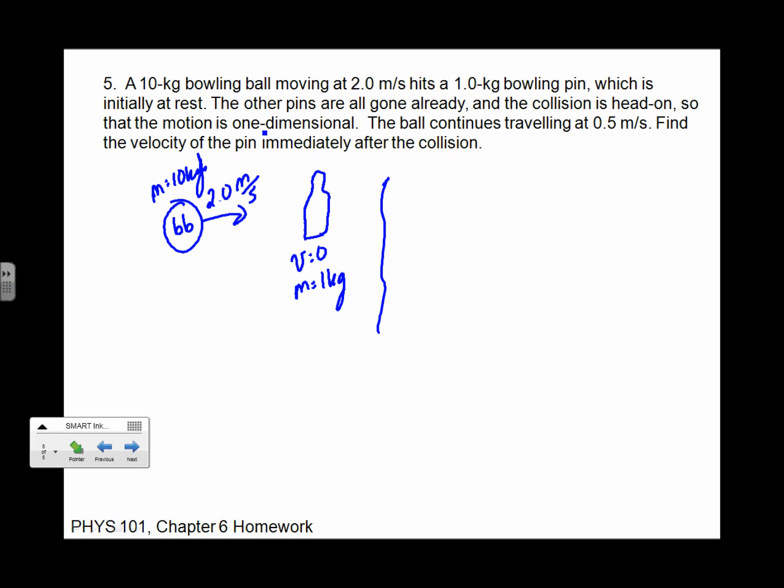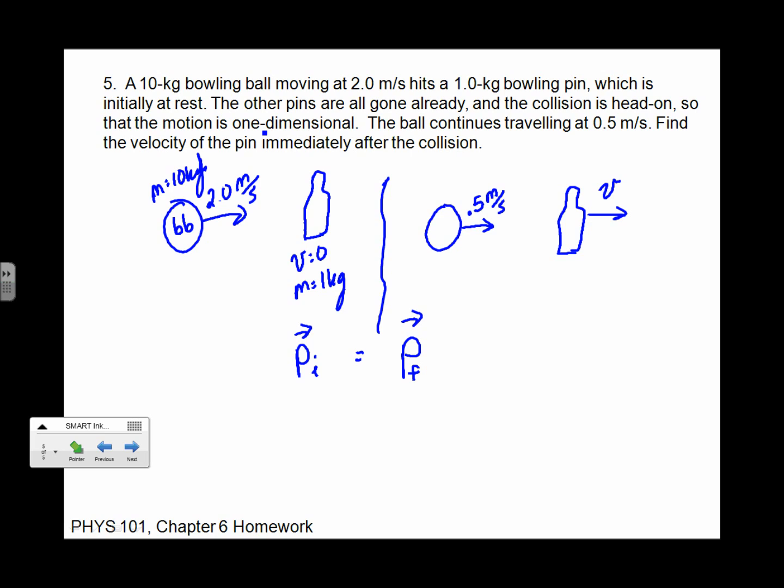And then my final state is the bowling ball continues going in the same direction, but at a slower speed, 0.5 meters per second. And I want to know what's the velocity of the pin. You can imagine that velocity will be in that direction, but we'll see. We say that the initial momentum equals the final momentum. There are 2 particles for each.